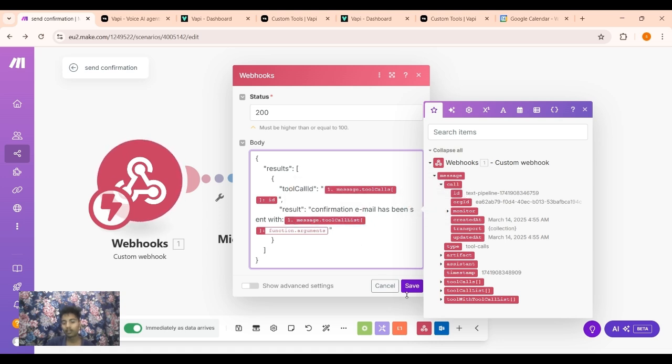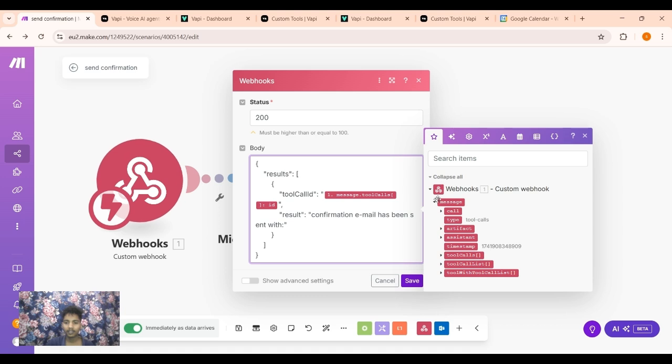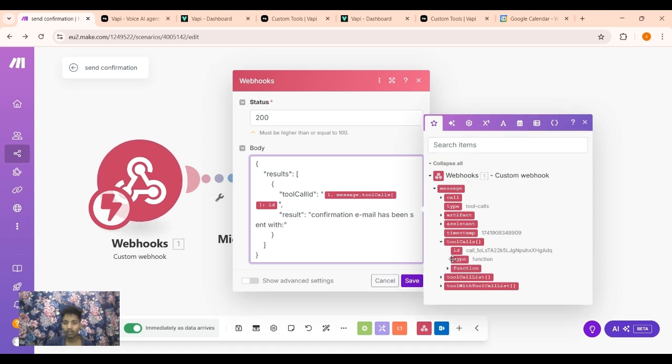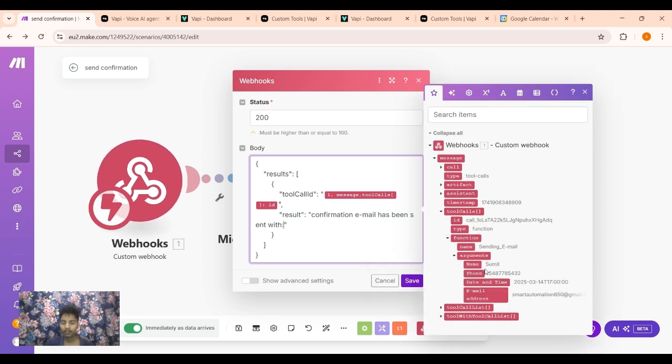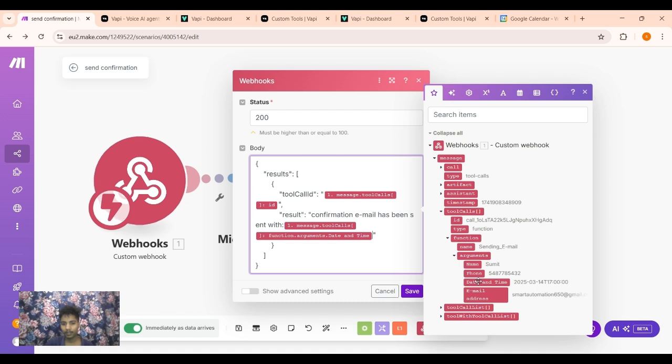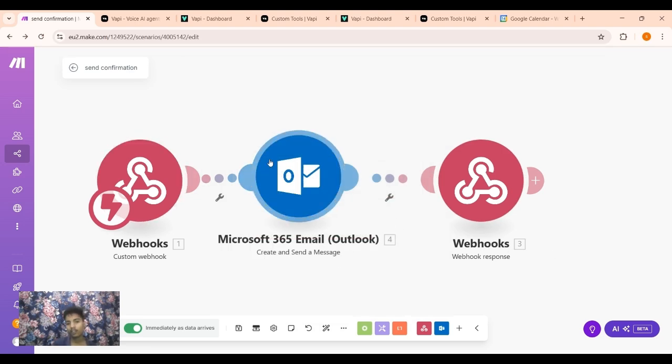The result is: confirmation email has been sent, with the message tool call list function argument with date and time. Save it. Here is how it checks for availability.